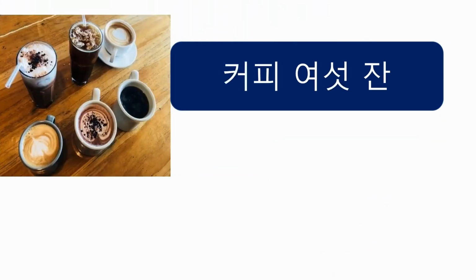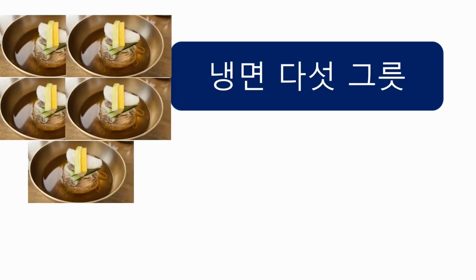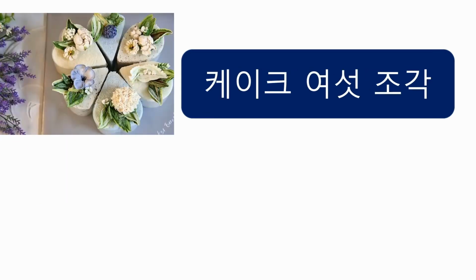How many cups of coffee? 하나, 둘, 셋, 넷, 다섯, 여섯. So it would be 커피 6잔. 물 9병. 냉면 5그릇. 케이크 6조각. Actually, this is 떡 cake made with rice.